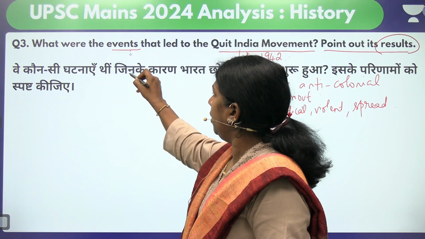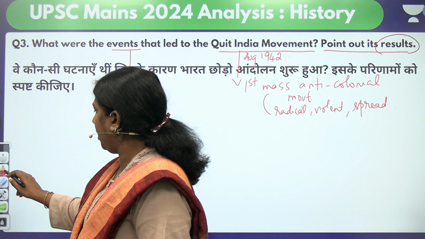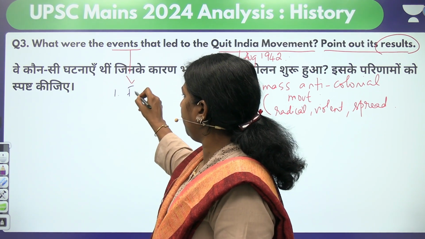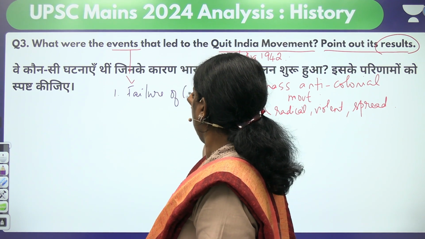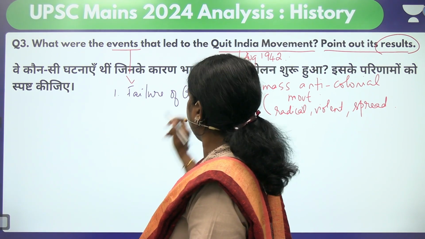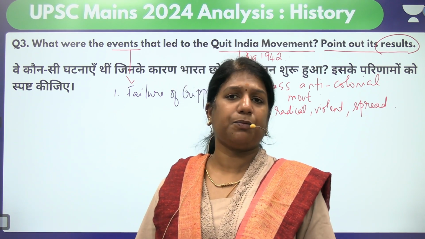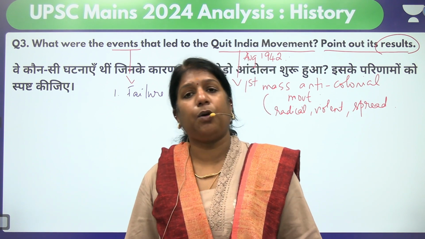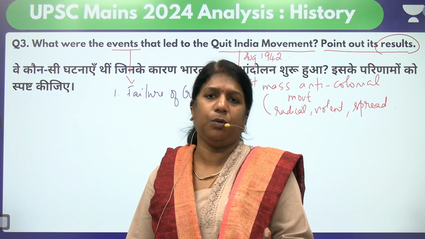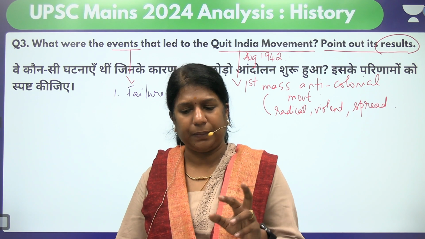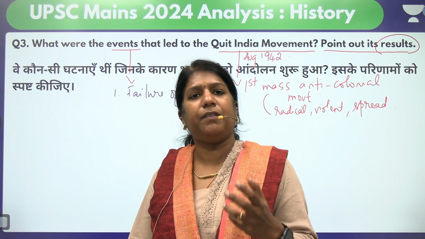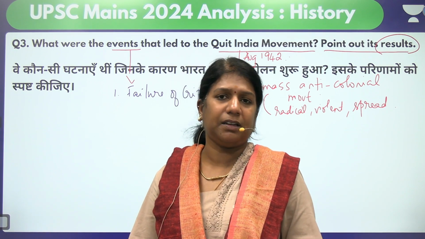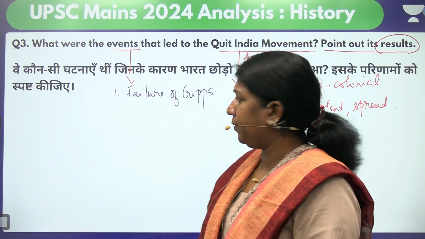Because UPSC asks you, what were the events which led to the Quit India movement? So here we are going to focus on the events. The first event is the failure of the Cripps mission. The August Offer failed, and the Cripps proposal failed, because Stafford Cripps reached India and wanted to meet the Indian leaders and get their support for the World War, which was going on parallelly. It was proposed that they would give dominion status after the war, which was not very clear. So the Congress totally rejected the Cripps proposal. So the failure of Cripps was one of the reasons.